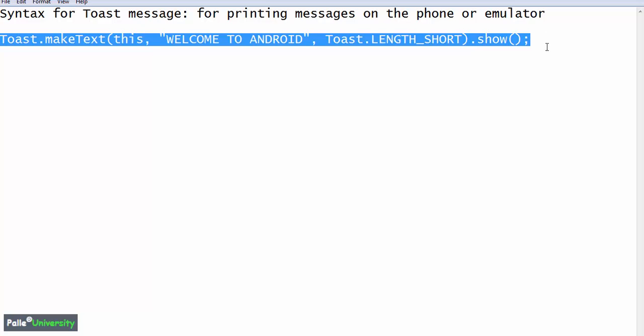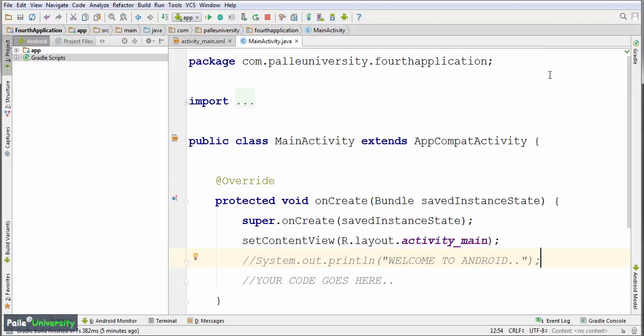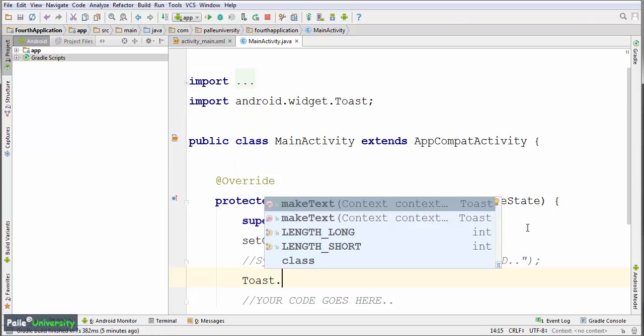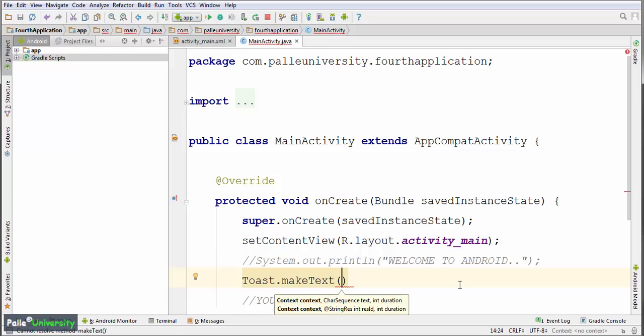Now let me show the same thing in Studio. Capital letter T. You can observe, as I told you, the intelligence window is helping you automatically, so you don't have to really learn everything by heart. Toast dot, it is showing a lot of options. Select the first option. Select means move your cursor and double click. Just below the cursor you can observe there is a small intelligence window which says this Toast dot makeText takes 3 parameters. One is context, that is this, what is the message to be printed, and duration.